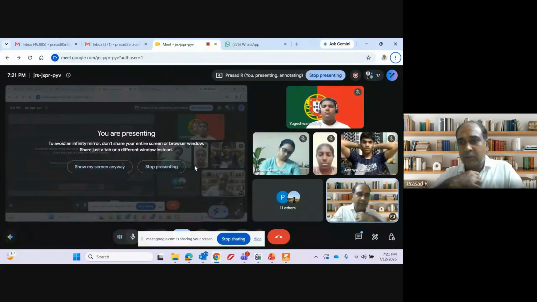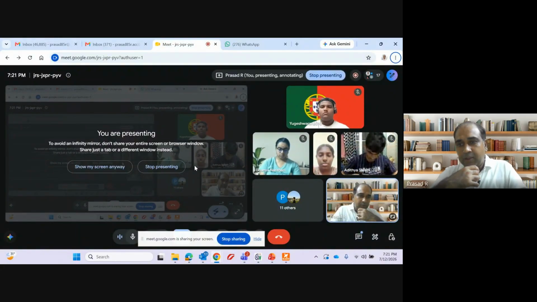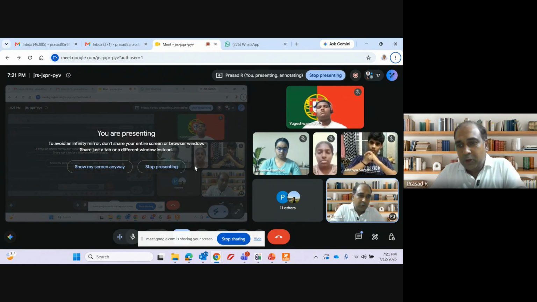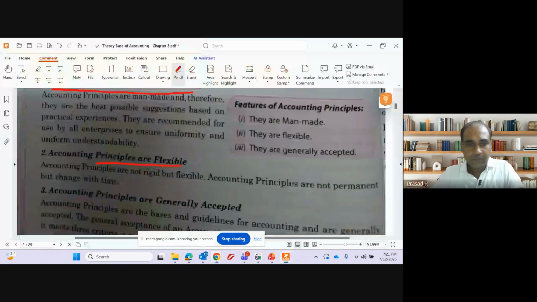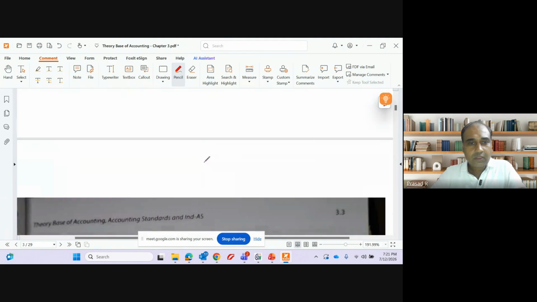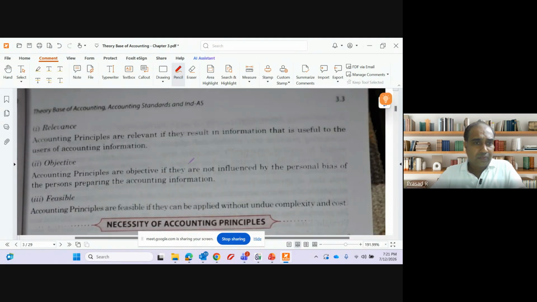Some schools will say on Wednesday you have to come in white uniform. Some will say on Tuesday. Some will say this particular day will be a sports day. So every school will have different rules to follow. Similarly, every company can decide the accounting principle they want to choose. Clear? Accounting principles are generally accepted. These are all okay.